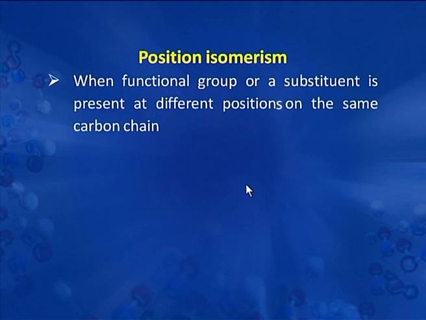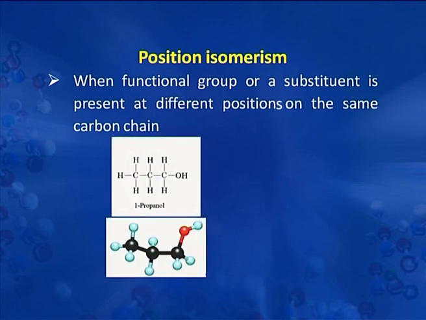Means the carbon chain should be the same, the skeleton of the carbon should be the same, but the substituent or the functional group may be present at different positions. For example, we have this compound which is called 1-propanol. This is an alcohol of 3 carbons, and this hydroxyl group is attached at carbon number 1 of this chain.